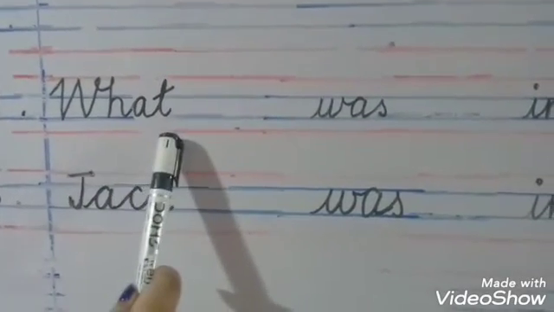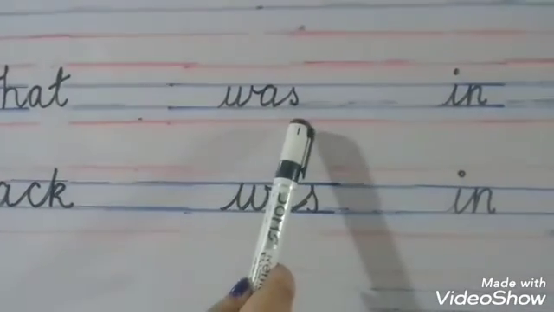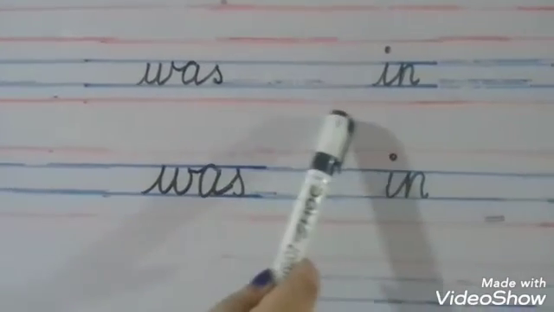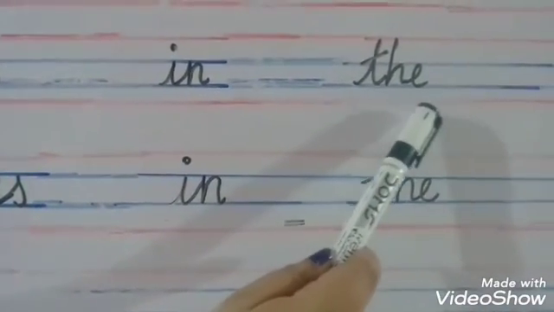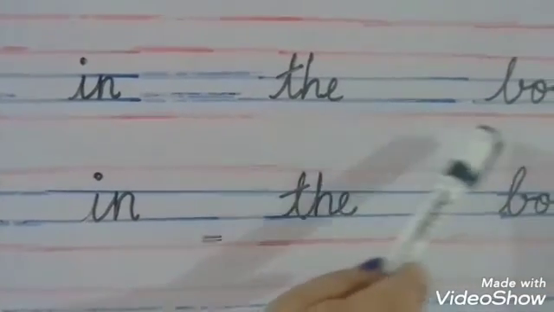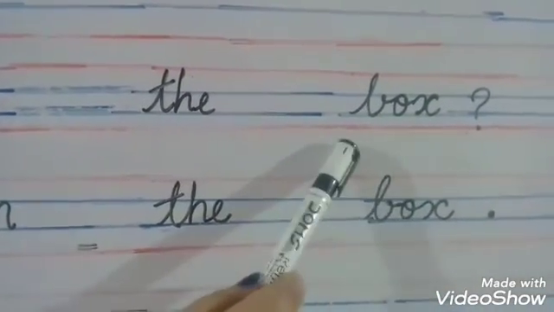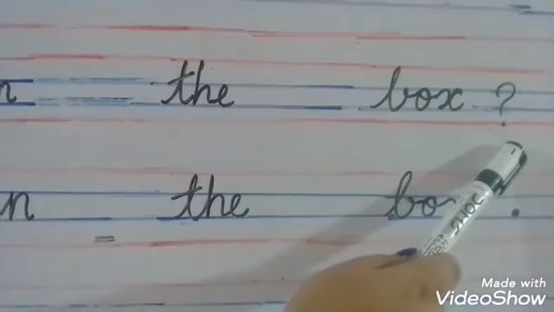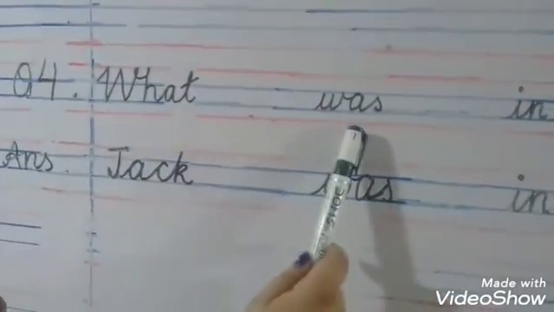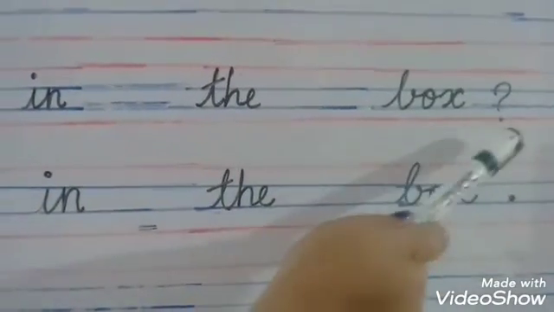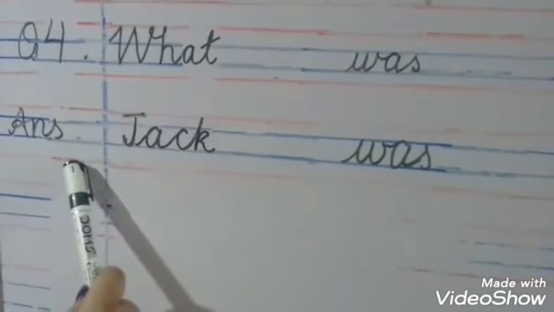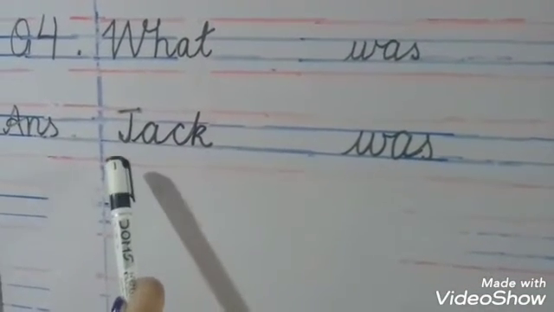W-H-A-T, what, W-A-S, was, I-N, in, T-H-E, the, B-O-X, box, and a question mark. Once again, question number 4. What was in the box? Question mark. Next line, A-N-S in the margin, J with the capital,